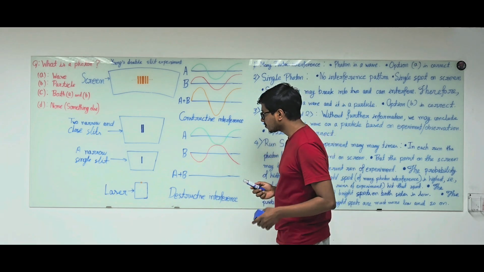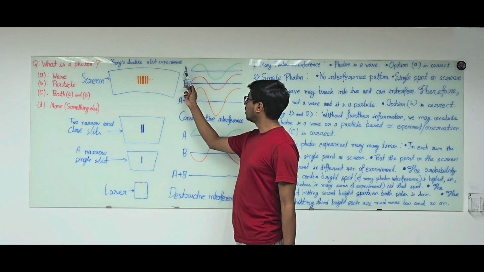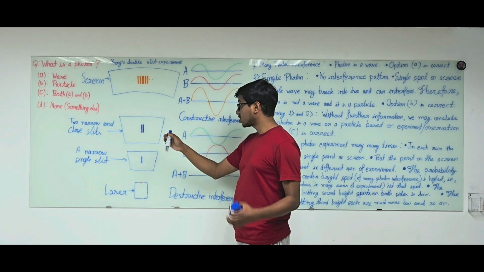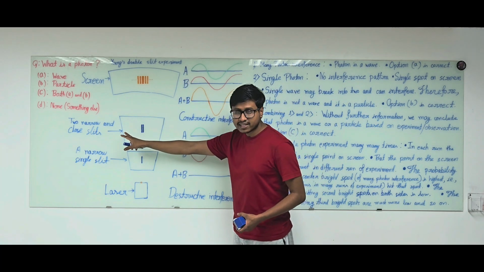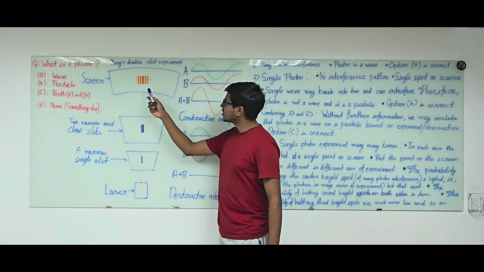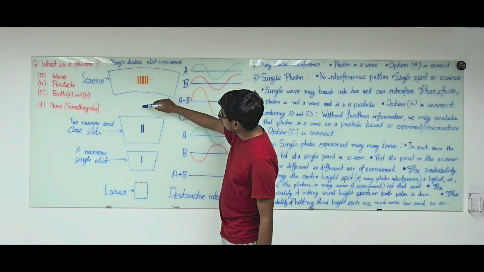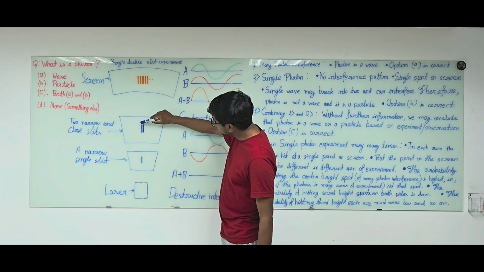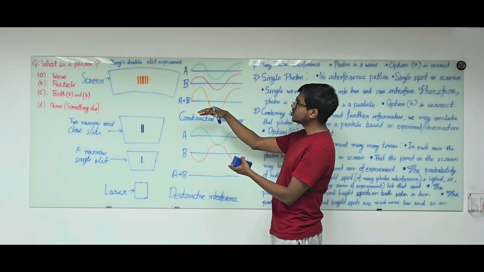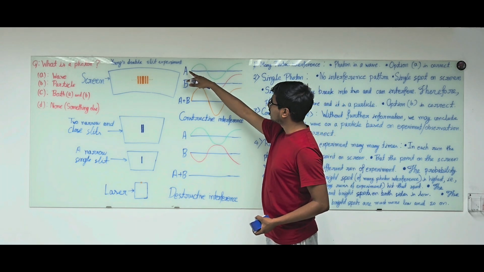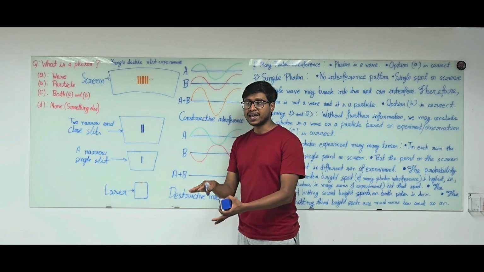And why is this happening? Look, let's suppose that the slit at the right hand side is emitting wave A, and the slit at the left hand side is emitting wave B. Now at the center, the distance from the right slit to this position and the distance from the left slit to this position is the same, and because of the same path length, both the waves from slit A and slit B reach the center position in phase.